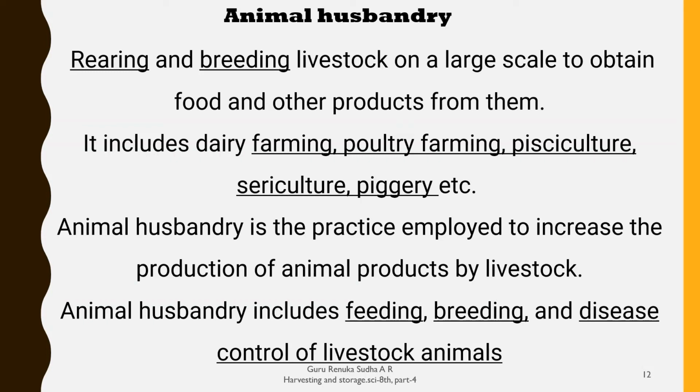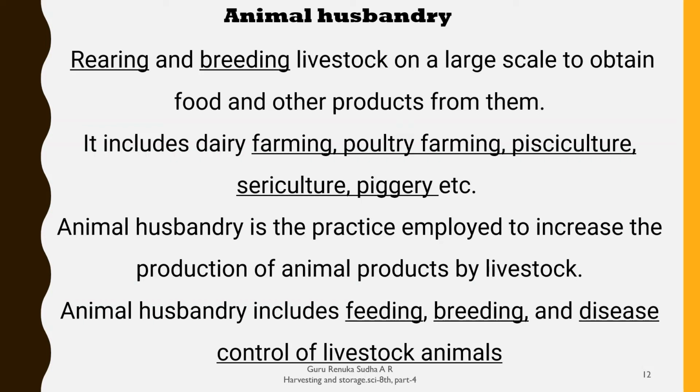So we can protect living organisms like hens by poultry farming, cows by dairy farming, fishes by pisciculture, silkworms by sericulture, and pigs by piggery.